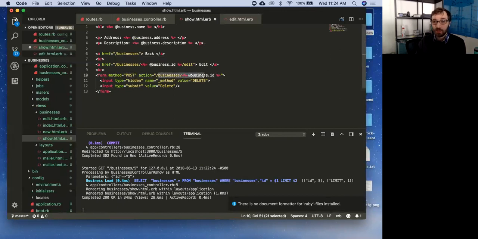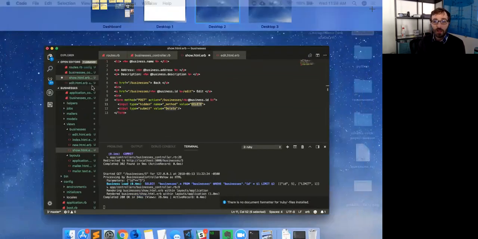The action is I'm going to send it to the business ID, but then I'm going to use this hidden input to set the HTTP verb to delete. And then I'm just going to put one button that says delete. So pressing this button basically runs this action with the delete verb.